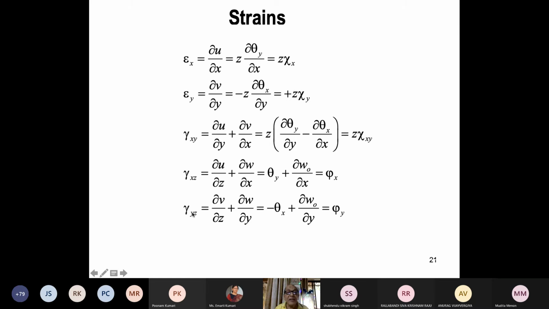This is in the xz plane, this is in the yz plane. So be consistent in derivation. Derivation has to be, you cannot be very casual and careless. See, this is mathematics, systematic mathematics, and it is hard work. You have to do it on a clean paper, understand every quantity, then only you can do. Don't take something blindly from some book and something else from some other book, and try to mess up the whole thing.